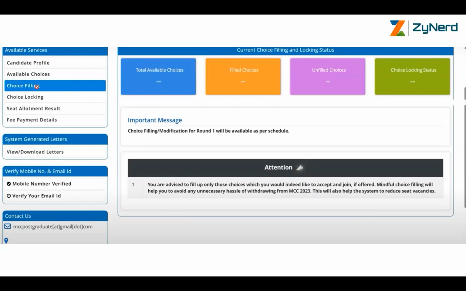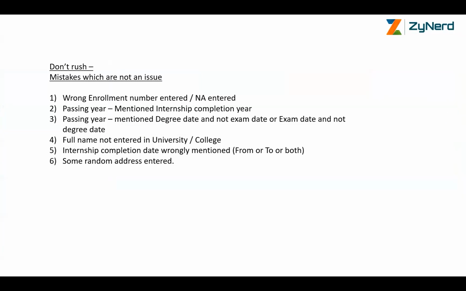Before the choice filling, you will have your seat matrix. We will also have it updated on ZyNerd. With the seat matrix, we will have the preference order sorted as per your seat order, as per the entire seat matrix order. That will also help you in filling choices. We have complete information in ZyNerd on allotments, the closing ranks, cutoffs sorted by preference order of previous years, basically in order of where it closed, and the fee structure, stipend and bond for all India counseling. We have been able to source that. That has been shared. It is available under ZyNerd. You can also check that.